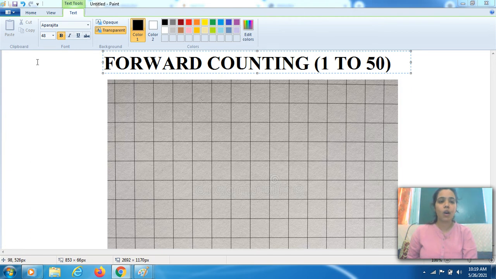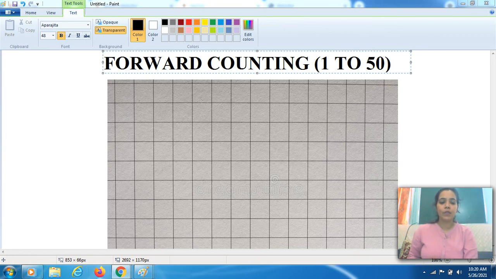Write the date on top, and then please put the caption on the top in the middle of the sheet. You have to write forward counting. So students, today we will do the recap of forward counting. One concept is forward counting, which you have to do today, and one more concept I will introduce today. First of all, give the caption of forward counting on your fresh page, 1 to 50. This task you have to perform today. You have to write forward counting 1 to 50 in your notebook. That is your homework for today.